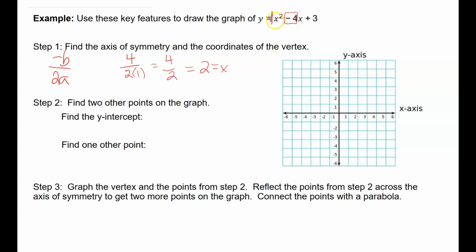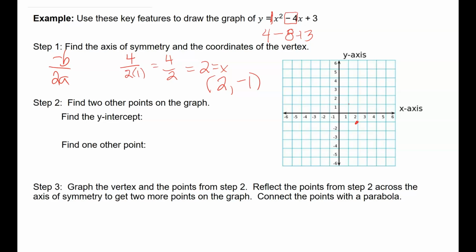So 2 squared is 4 minus 4 times 2, which is 8, plus 3. 4 minus 8 is negative 4, plus 3 is negative 1. So my ordered pair is 2, negative 1. That's the coordinate of my vertex. So I know that 2, negative 1 is the vertex.